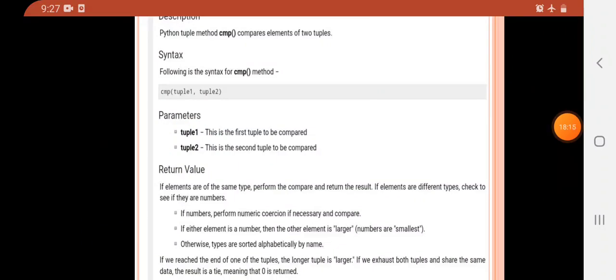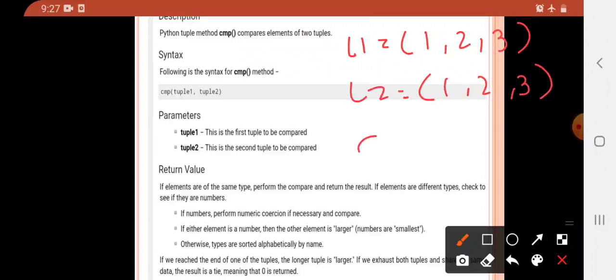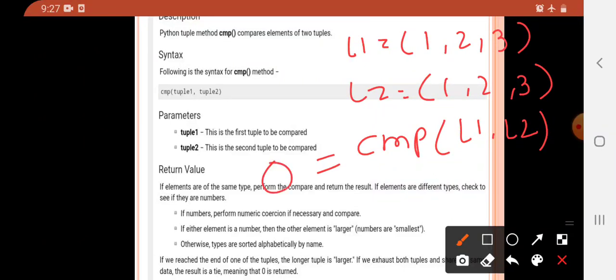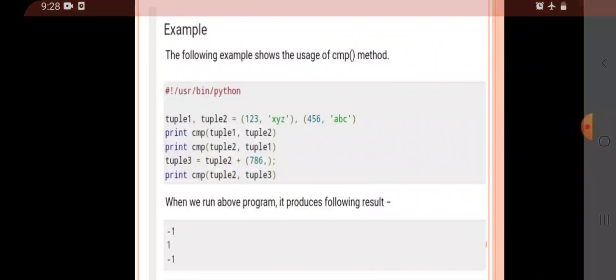Suppose consider the example: L1 equal to (1, 2, 3), L2 equal to (1, 2, 3), and we are giving cmp(L1, L2). So this is tuple 1, this is tuple 2, both will be equal, so it will return the 0 value. If it returns 0, it means both tuples are equal, otherwise not.